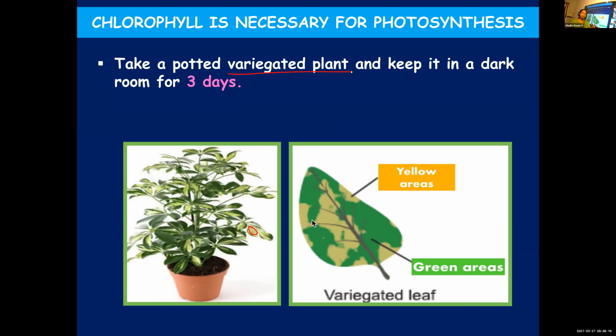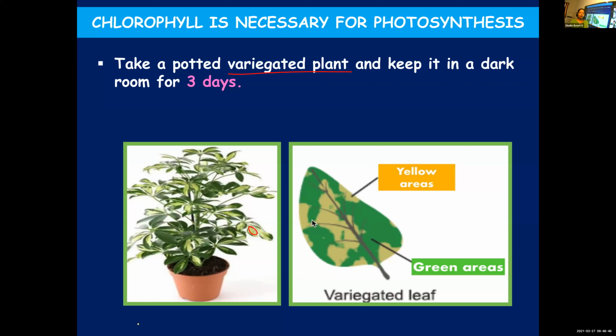So when you keep it in a dark room for 3 days, it will become completely starch free. And new starch formation also cannot take place as there is no sunlight. Okay, first step, take a potted variegated plant and keep it in a dark room for 3 days. Now let's see what is next. Later, place it in sunlight for 6 hours.